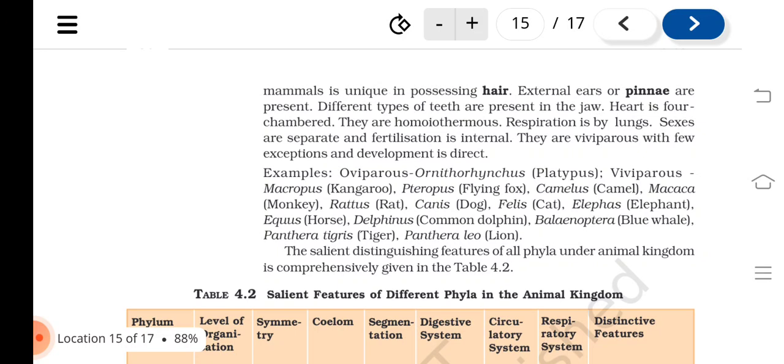Examples: oviparous, Ornithorhynchus, platypus; viviparous, Macropus or kangaroo, flying fox, camel, monkey, rat, dog, cat, elephant, horse, common dolphin, blue whale, tiger, lion.